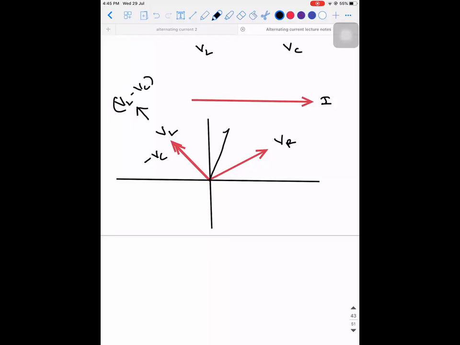Now, if I take this to be the effective value, ERMS, then ERMS will be equal to what? The root of VR square plus VL minus VC, the whole square.